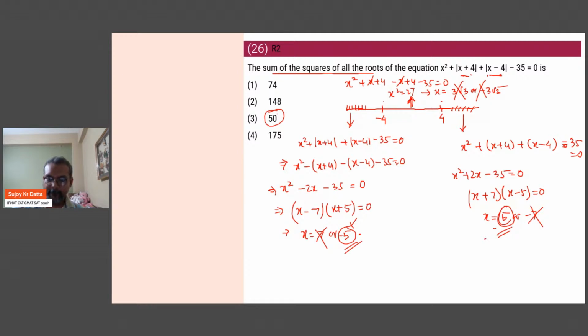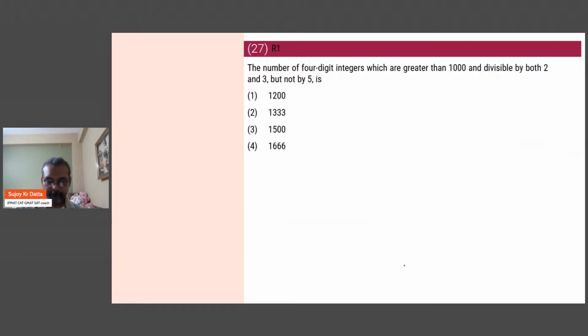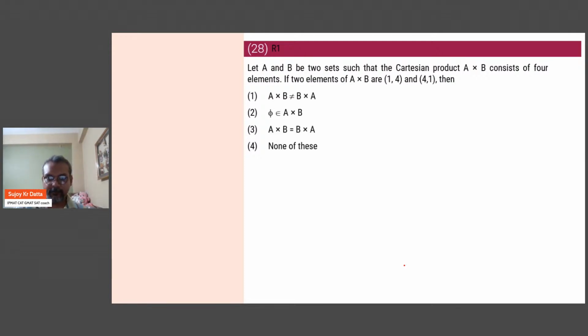Next, let's move on. Next, we have question number 28. So, the Cartesian product, two of the elements are given, 1, 4 and 4, 1. Now, this one is easy. You see 1, 4, you see 4, 1. So, obviously, the other two terms must be 1, 1 and 4, 4.